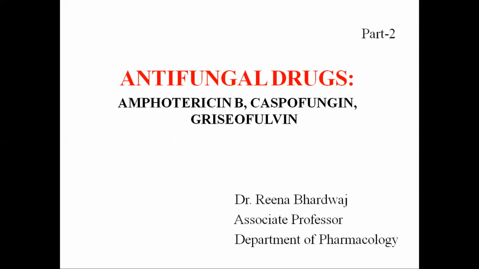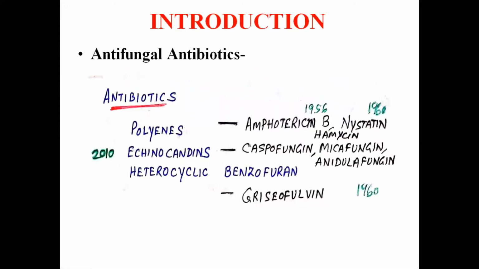Let us discuss the three different classes of antifungal drugs, that is amphotericin B, caspofungin and griseofulvin. Among the antifungal antibiotics, we have polyenes, that is amphotericin B, nystatin, hamycin and natamycin. Secondly, we have the heterocyclic benzofuran, that is griseofulvin. These were introduced around 1960. And the third category of the antifungal antibiotics is echinocandins, like caspofungin, micafungin and anidulafungin.